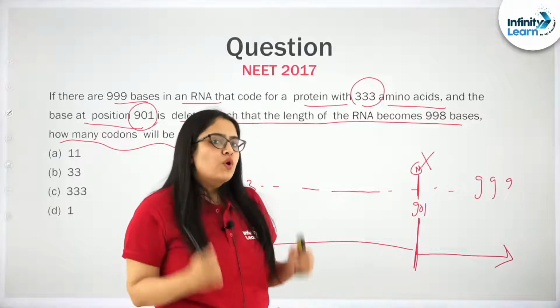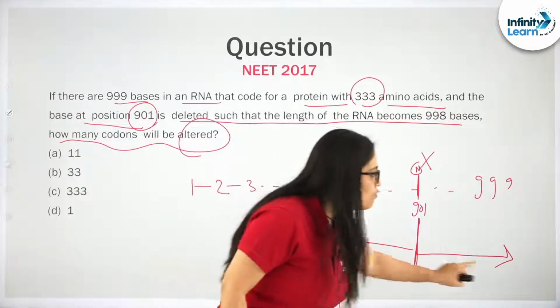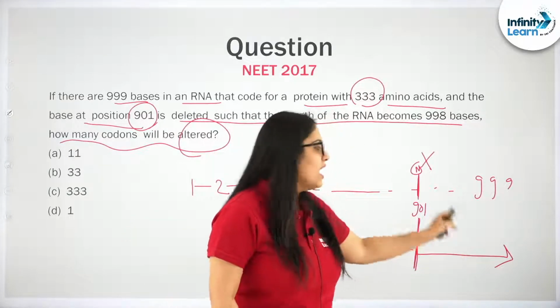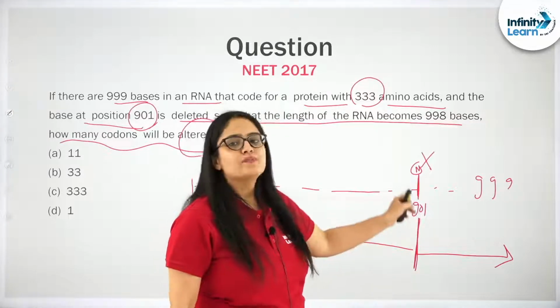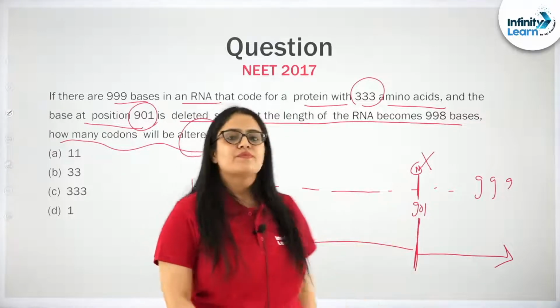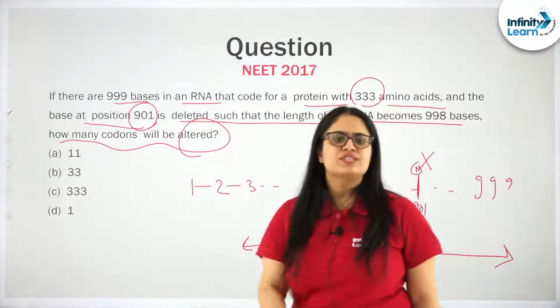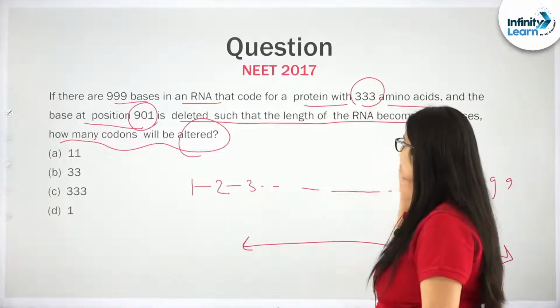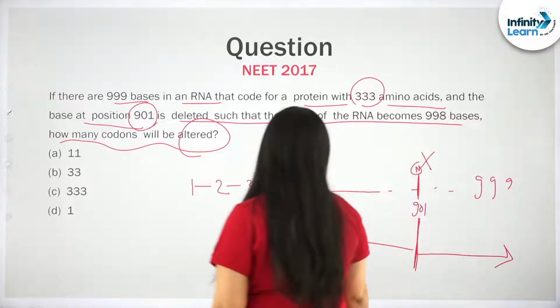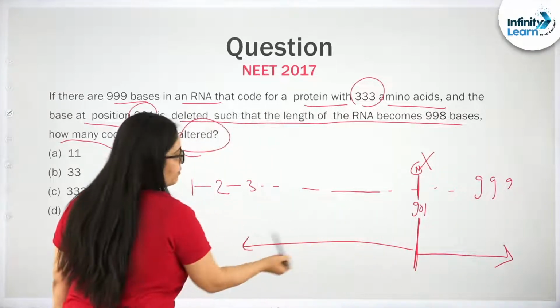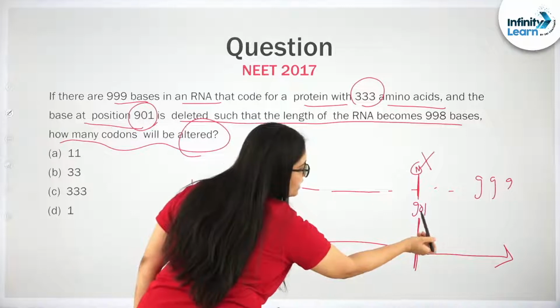So right now what we need to understand is how many codons are there after this 901 position, and only in them the alteration will be seen. So the question becomes pretty simple. How many nitrogen bases are present before 901?